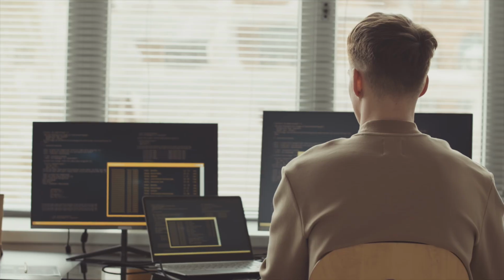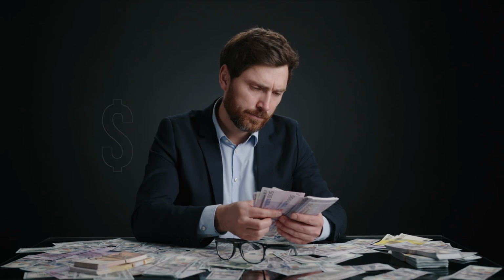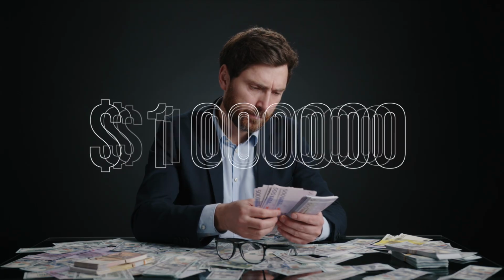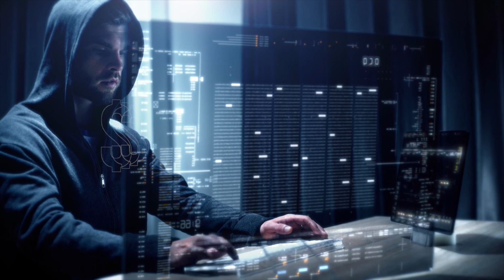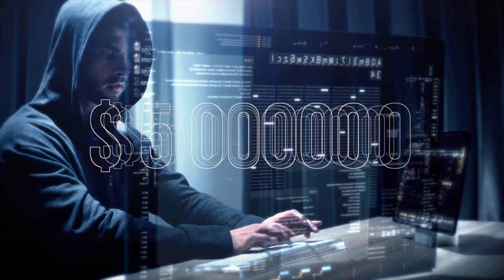Guys, the past week or so has been absolutely crazy in the crypto space. We've seen a $70 million DeFi exploit happen. And in the midst of all of this, a blockchain developer made $1 million instantly. Yes, you heard that right. And another developer was able to recover over $5 million worth of stolen user funds as a white hat hacker. This is an absolutely crazy story that you don't want to miss.